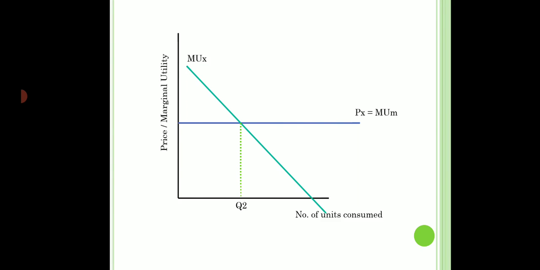So I see that at quantity Q2, the marginal utility of X that the consumer is getting is equal to the marginal utility of money or price that the consumer is paying. So as per the law, this should be the point of equilibrium. Let us see if that is true.